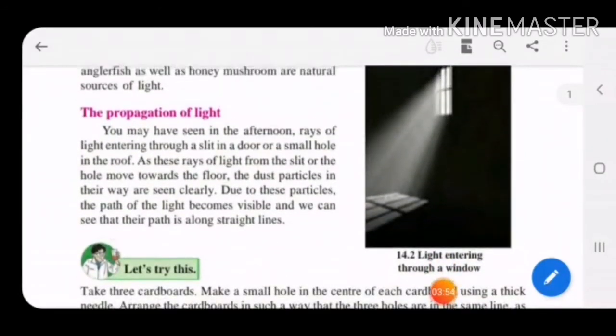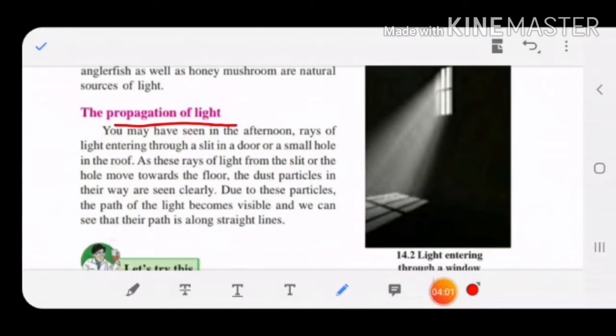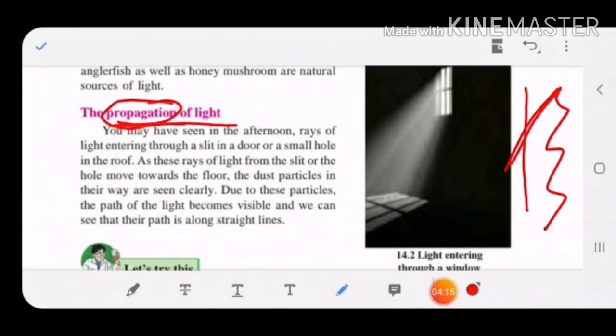Now further we are going to see about the propagation of light. In the last lesson we have seen about propagation of sound. Now let us see how the light is propagated. The way how the light travels, in which form does light come? Does it come in zigzag or does it come in a straight way? That we have to see. That is what is called the way the light comes. Propagation is how the light travels.